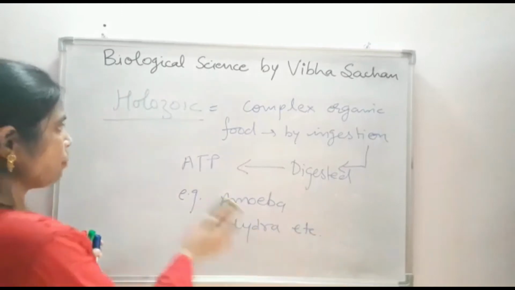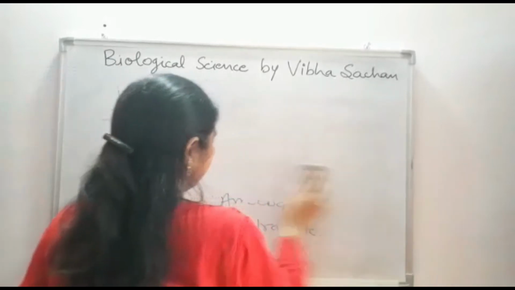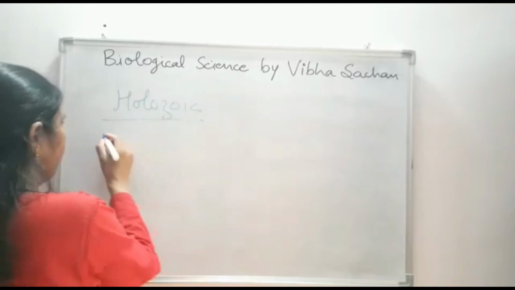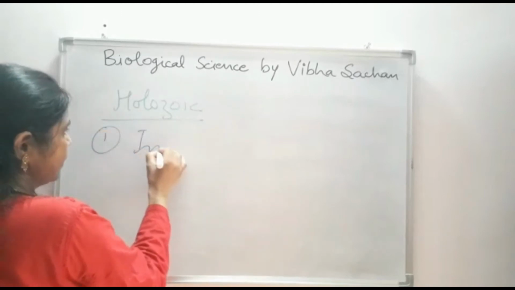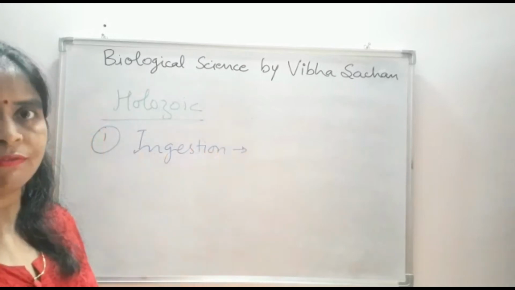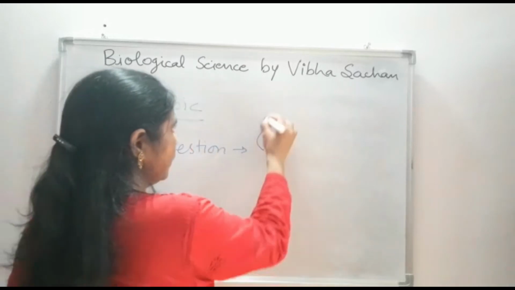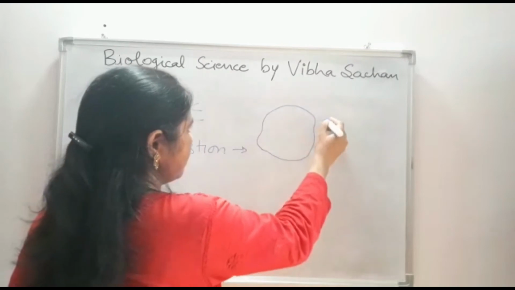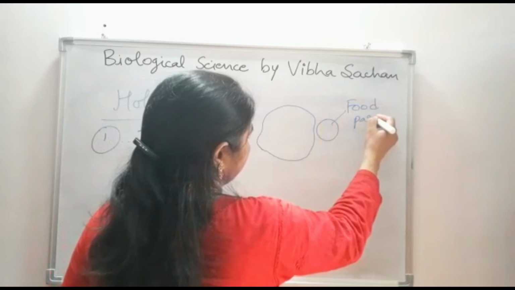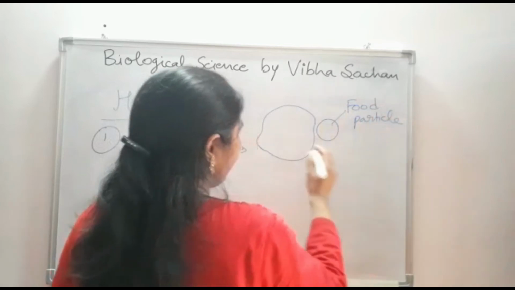In the holozoic mode of nutrition, there are 5 steps. First is ingestion. Ingestion means intake of food. Here, if this is the amoeba, it comes in contact with the food particle. What happens?